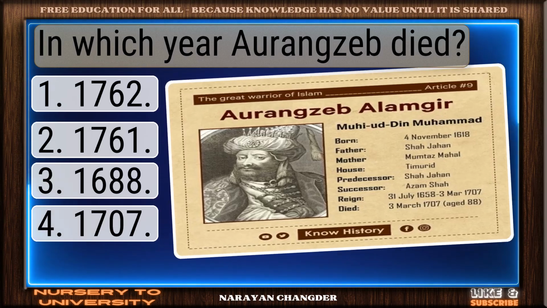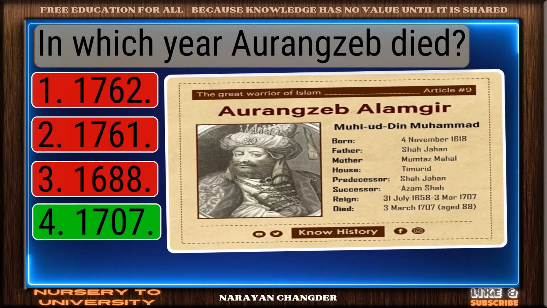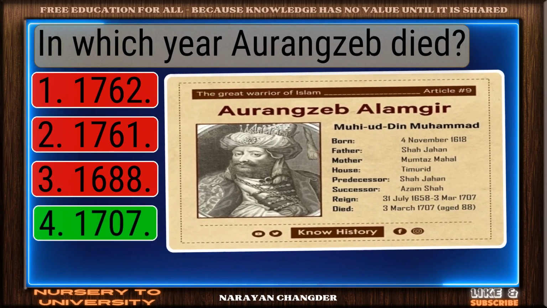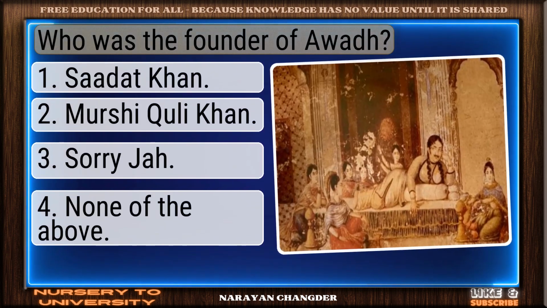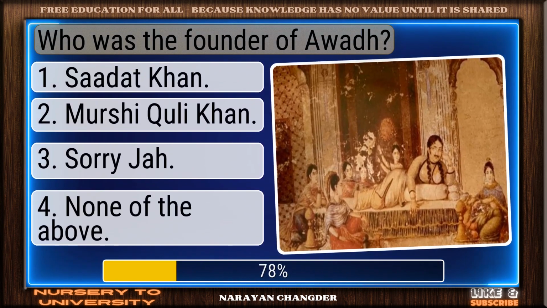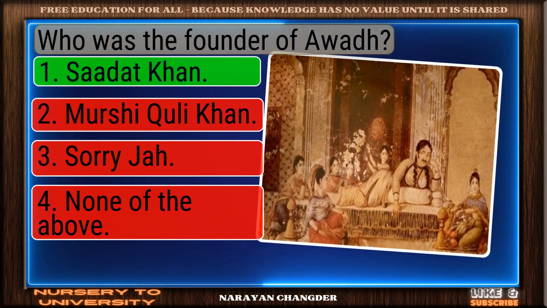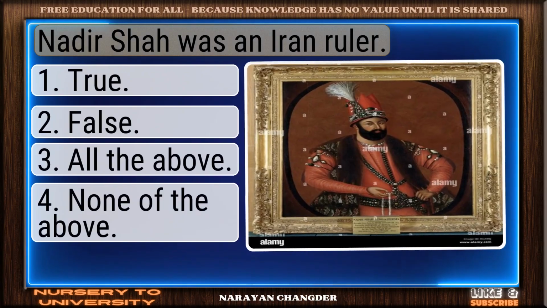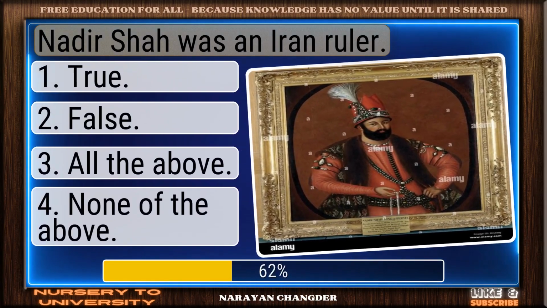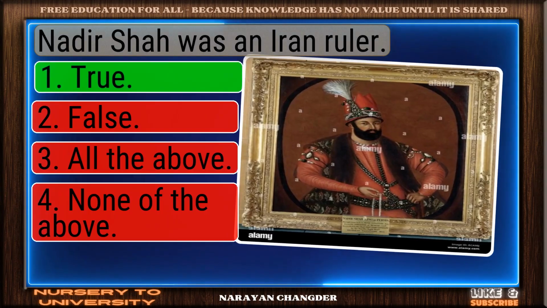In which year Aurangzeb died? Sharp thinking. 1707 is the right choice. Who was the founder of Awadh? Strong choice. Sadat Khan is the right answer. Nadir Shah was an iron ruler. Nicely done. True is a solid answer.